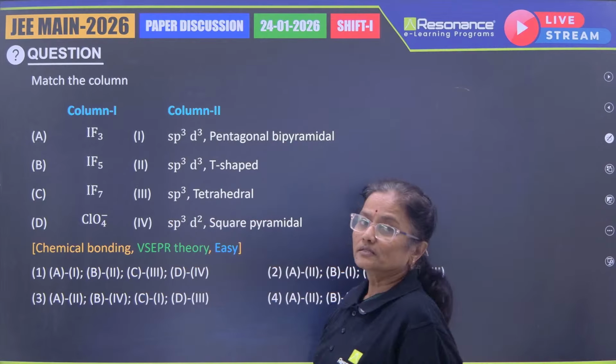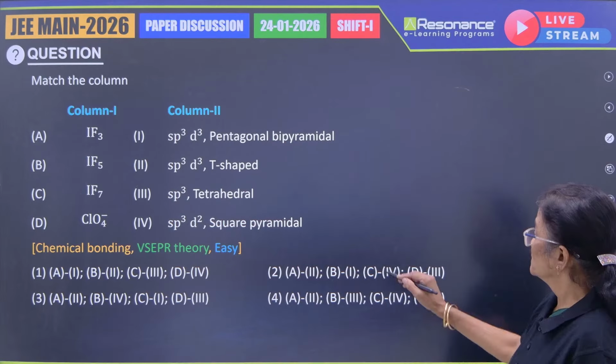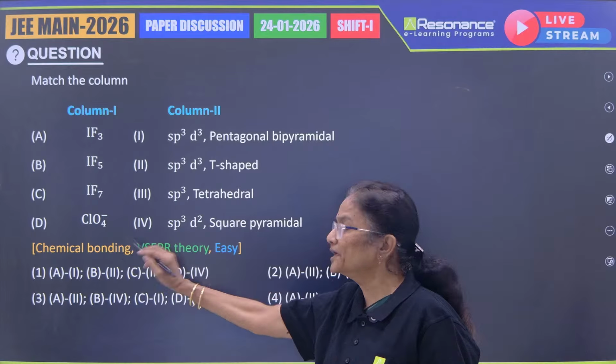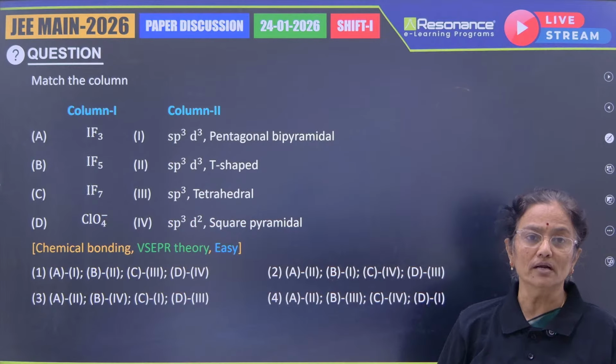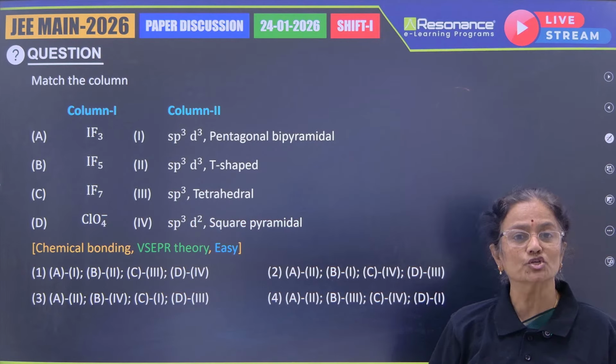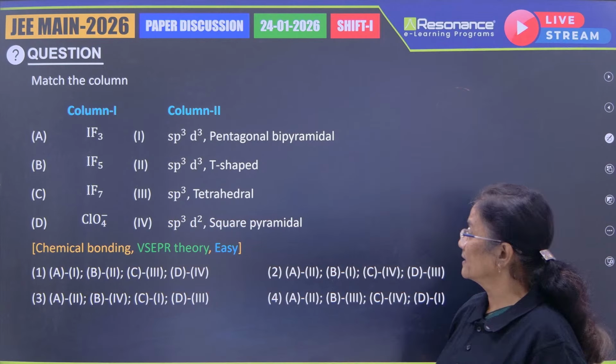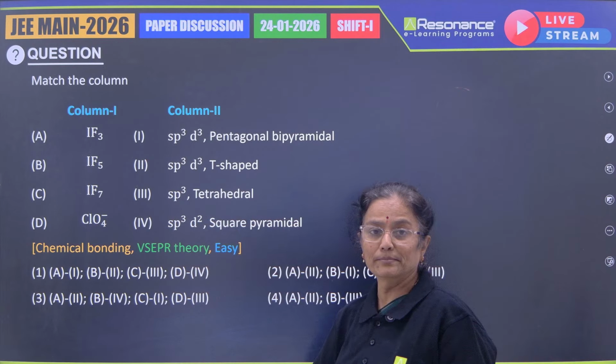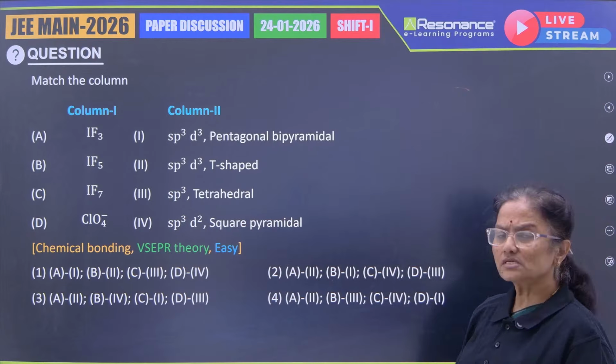Here is again a chemical bonding question. The chapter involved is chemical bonding, and the topic involved is VSEPR theory because he's involving shapes of molecules, and on the basis of the hybridization too. And of course, it's a simple matching one.